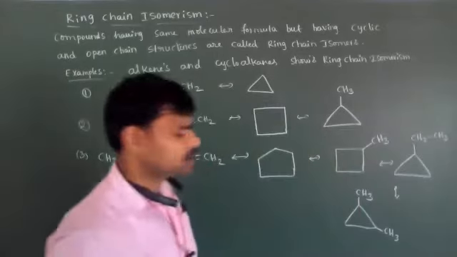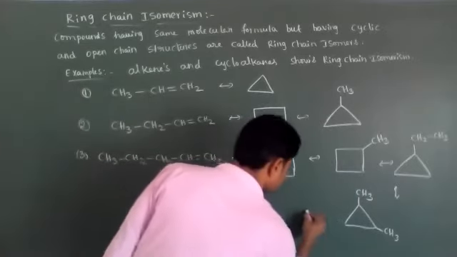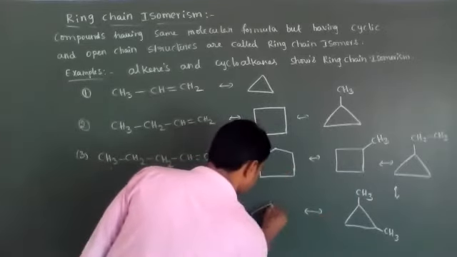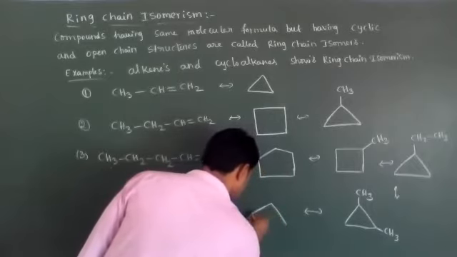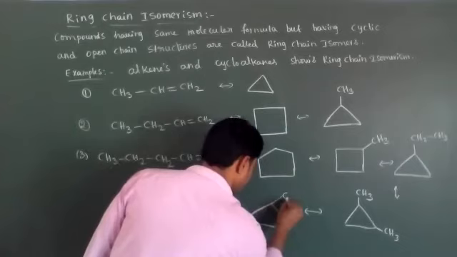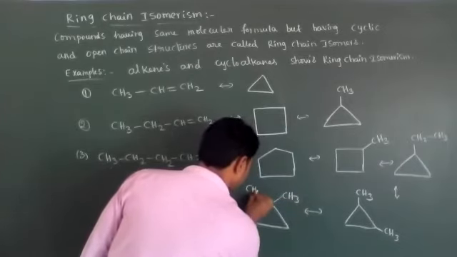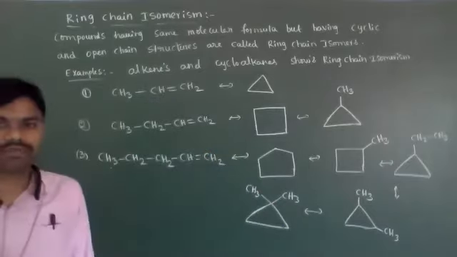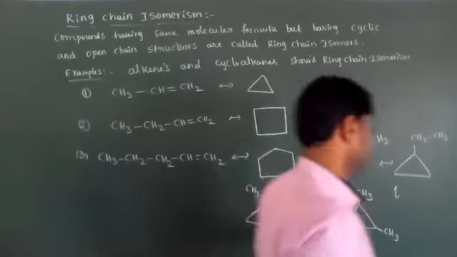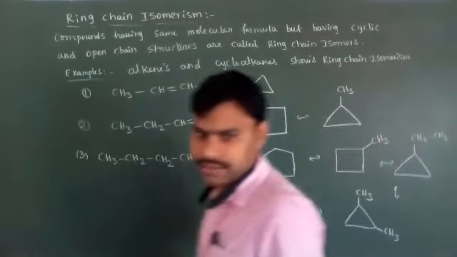Or two methyl substituents, at 1 and 2 positions we can write, or two CH3 groups at one carbon only we can write. So these all are ring chain isomers for 5 carbon atoms containing alkene.